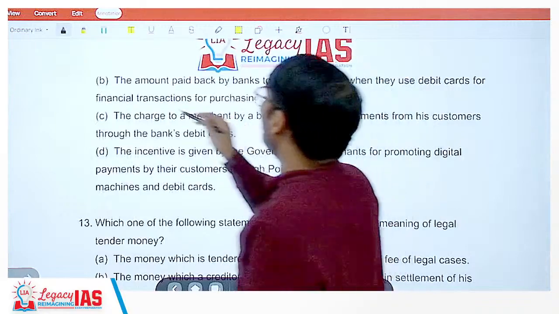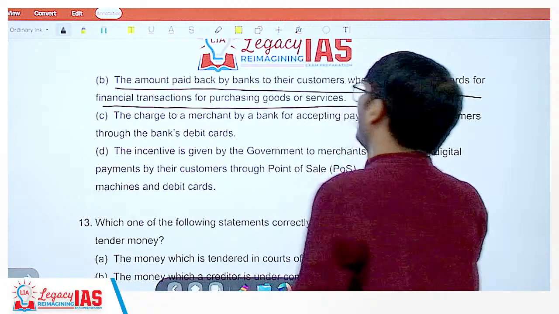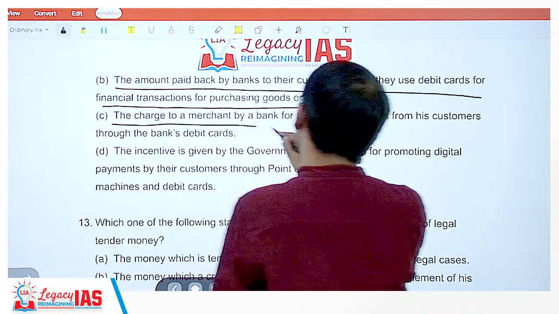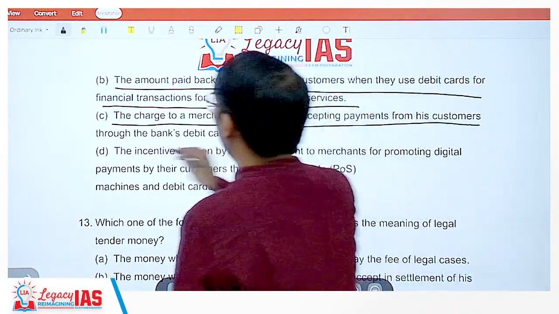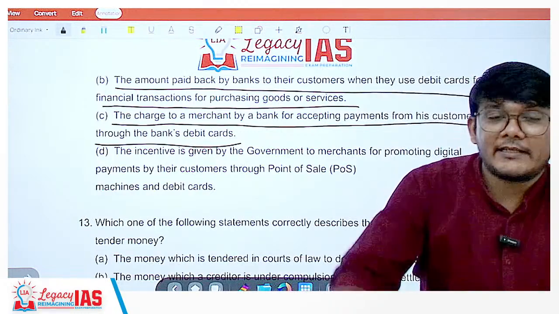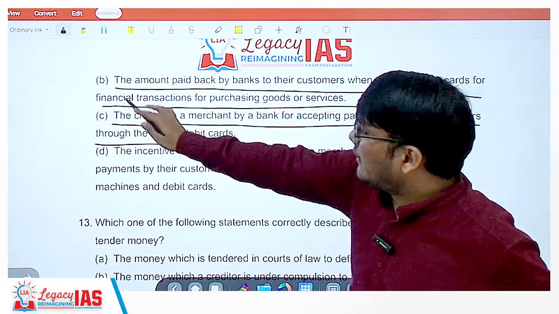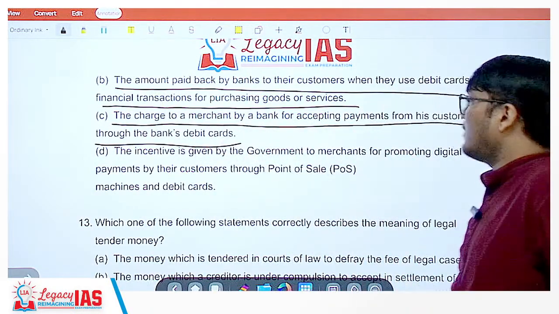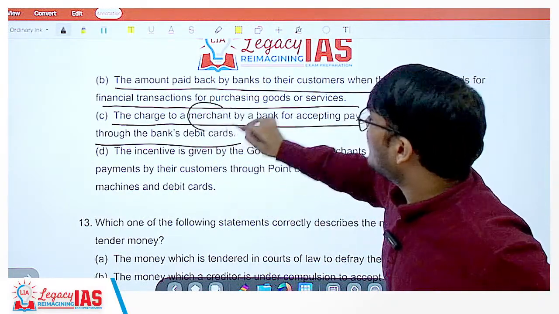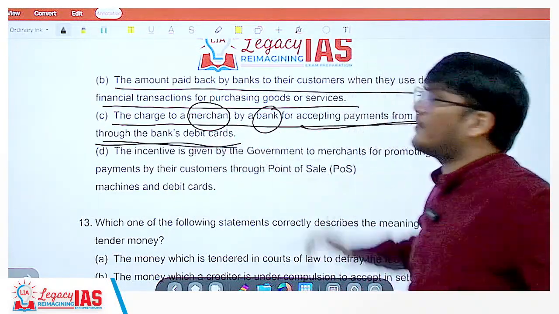The amount paid back by banks to their customers when they use debit cards for financial transactions for purchasing goods and services? No. The charge to a merchant by a bank for accepting payments from his customer through the bank's debit card. So, when I am paying through debit card, what is happening? The bank is charging the merchant. Okay, the charge to a merchant by a bank for accepting payments from his customers through the bank's debit card.